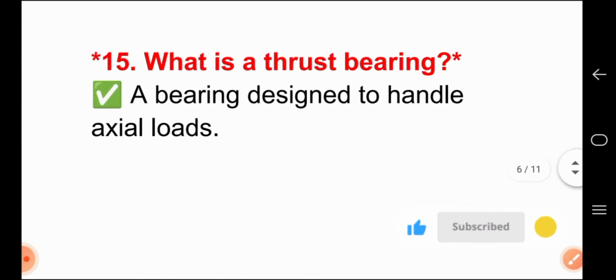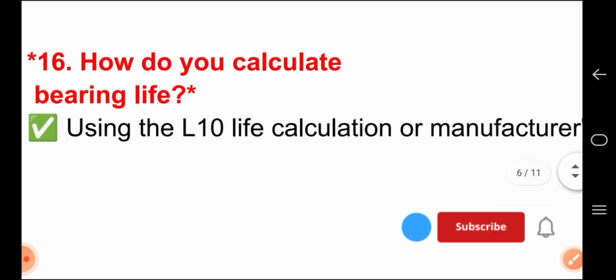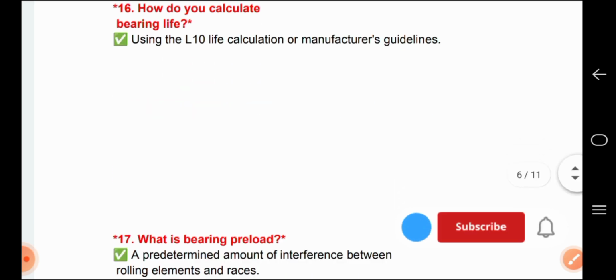Question number 15. What is a thrust bearing? For answer, a bearing designed to handle axial load. Question number 16. How do you calculate bearing life? For answer, using the L10 life calculation or manufacturer guidelines.